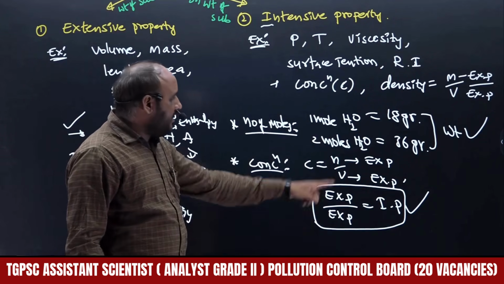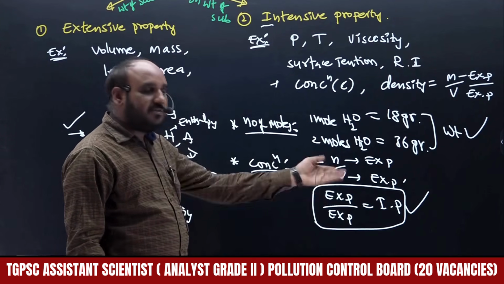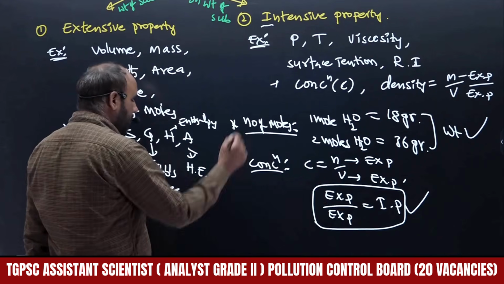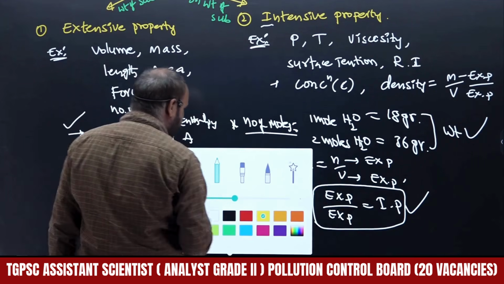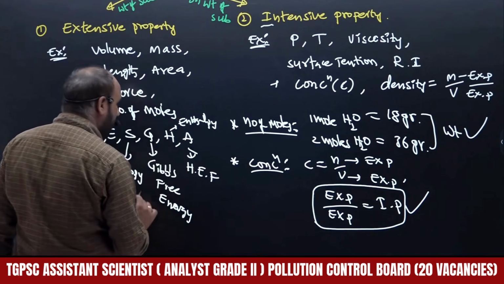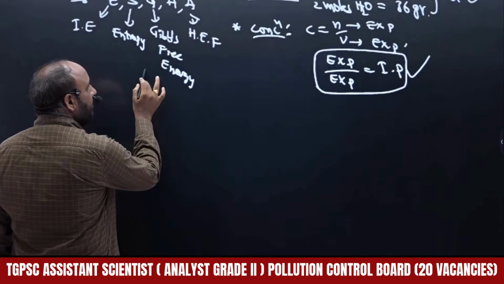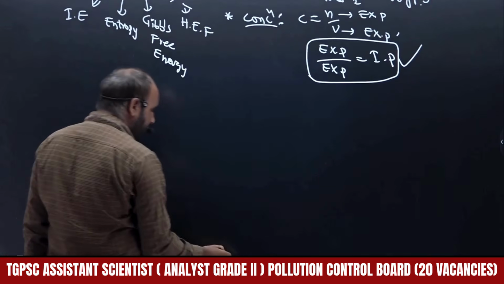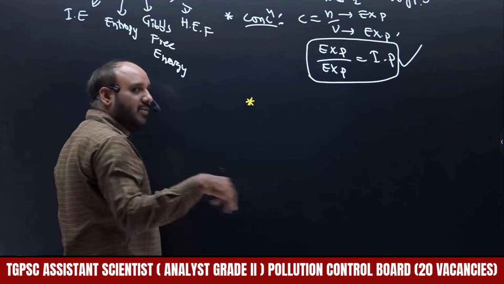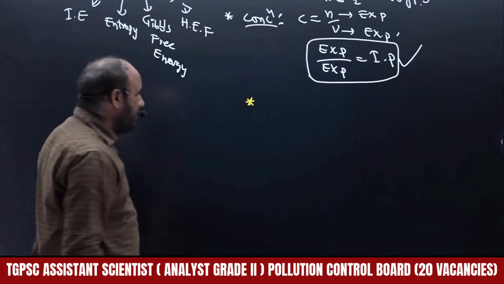So when two extensive properties are there, that ratio becomes intensive only, right? With the help of this, we are going to get some more intensive properties, so that we will write. This is very important, because it will be easy to identify whether a property is intensive or extensive, right?